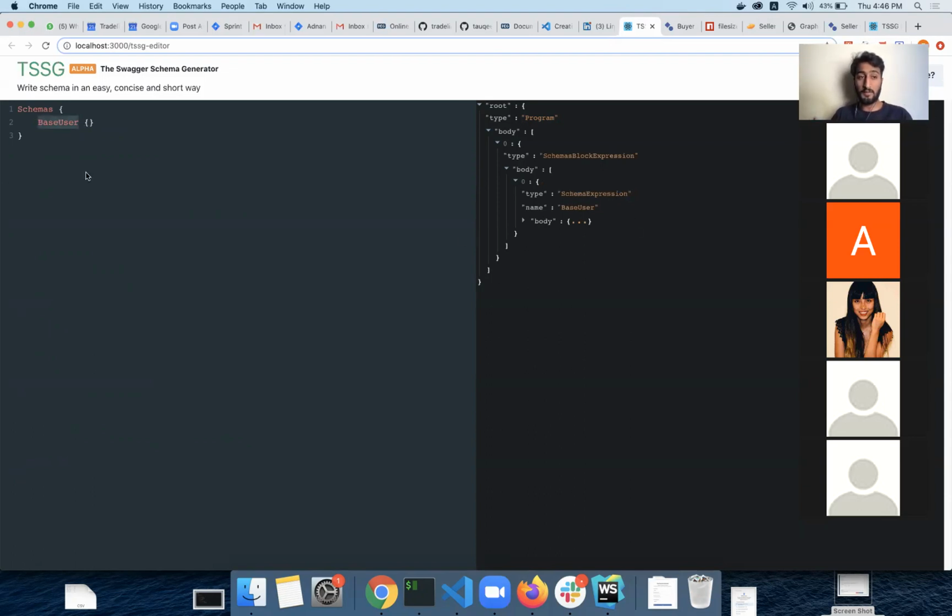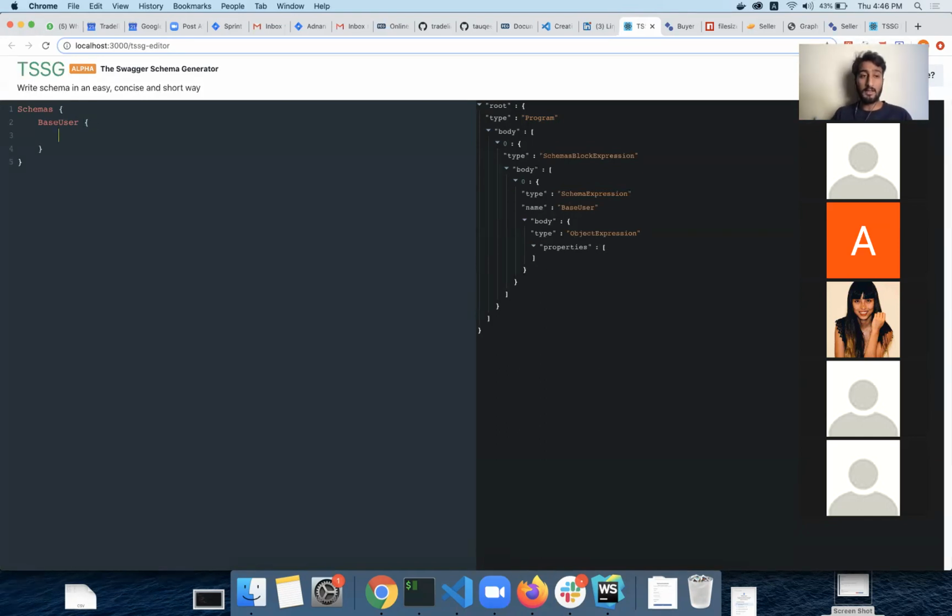So if you change the name from base user to something, it is going to be something in this as well. So this is how it works. And then in the body of this schema expression, we have this body, which is going to be an object expression itself. This object expression has some key value pairs. Wherever we have the object expression, we're going to have a key as properties, and this properties is going to be an array. So this array is going to contain some data.